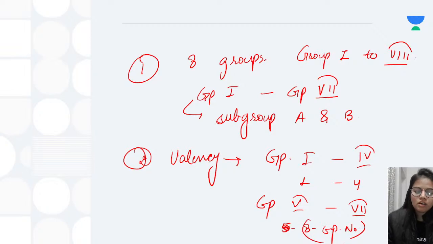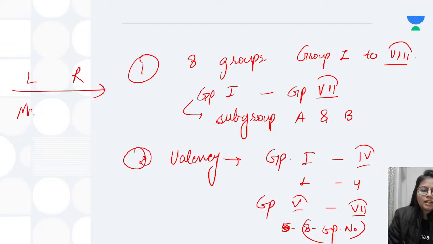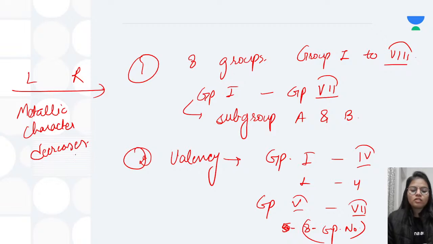So this was the valency. And he also told that as we move from left to right, the metallic character decreases. So these were the essential or main features which were given by Mendeleev. Hope that is very much clear.